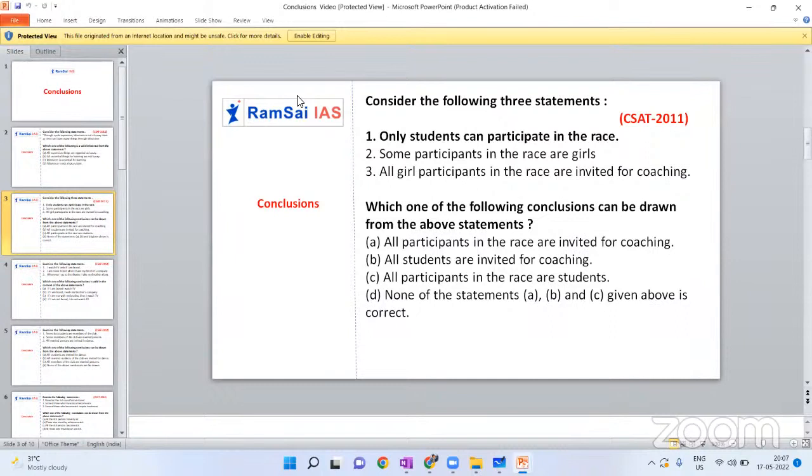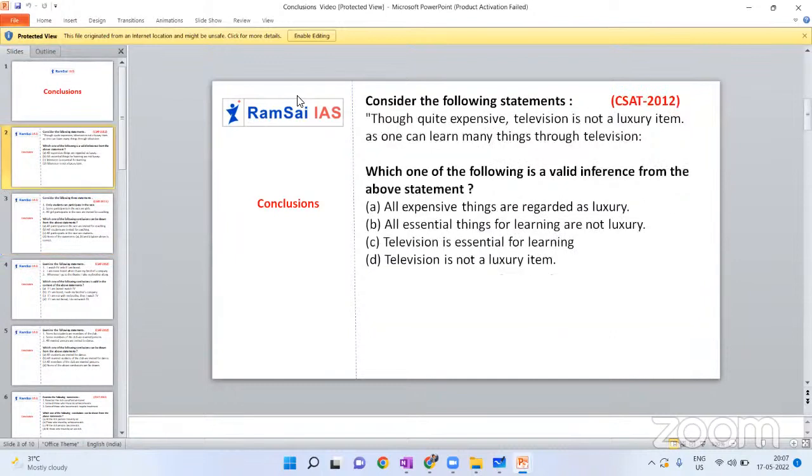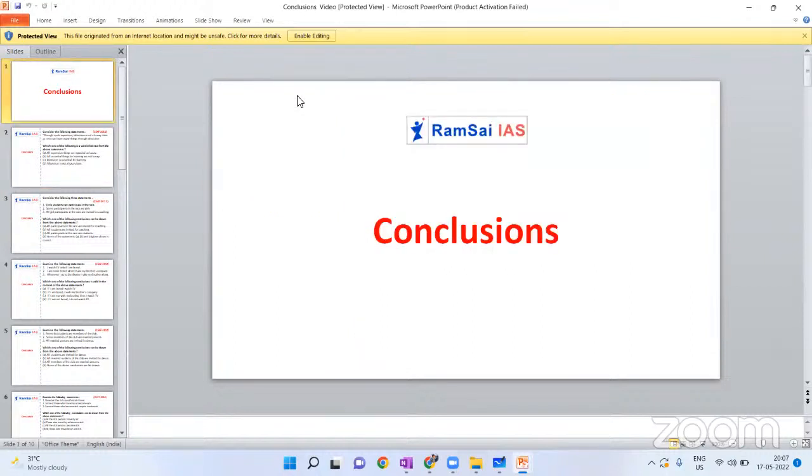Now, how to solve statement and conclusion. Remember, all the given statements, whether it may be one statement or two statements or three statements, we should assume that they are true. So based on these statements, we have to see how many conclusions follow. Hope it's clear for you.